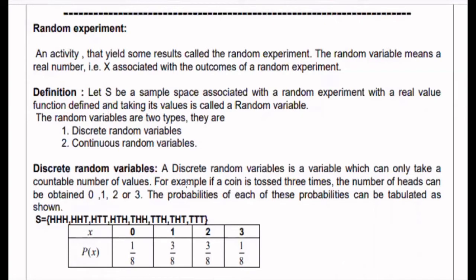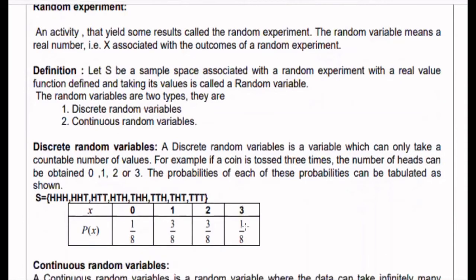For example, if a coin is tossed 3 times, the number of heads that can be obtained will be 0, 1, 2 or 3. The probability of each of these can be tabulated as shown. That is the sample space. The total outcomes of tossing a coin 3 times can be denoted by the sample space. The possible outcomes are HHH, HHT, HTT and so on, totally 8 outcomes. The last outcome is TTT. Here X denotes the number of heads.